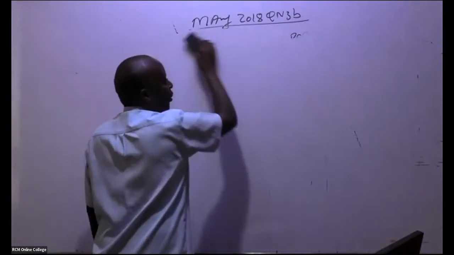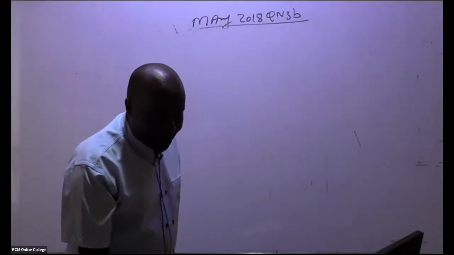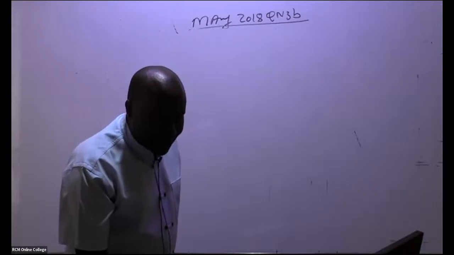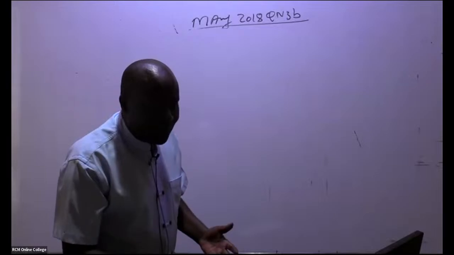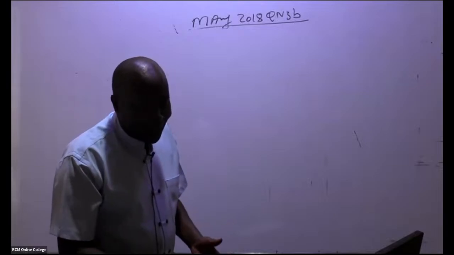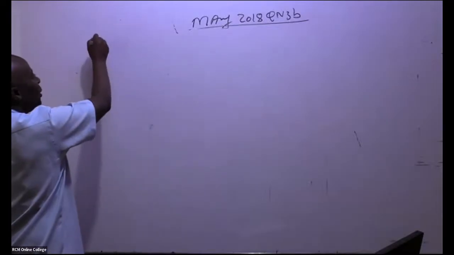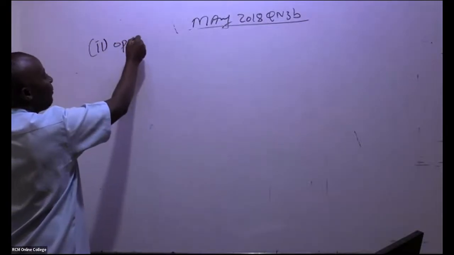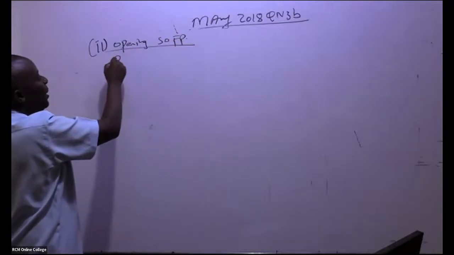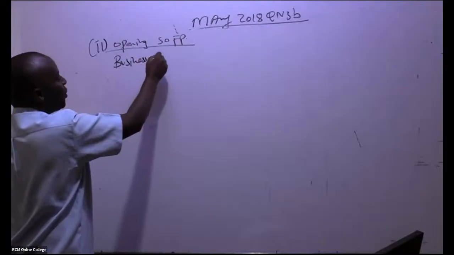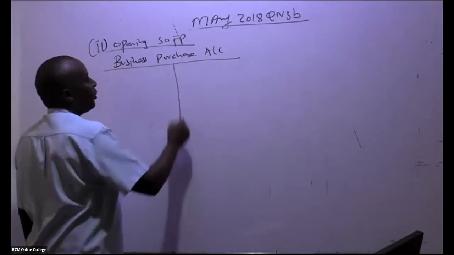But before that, it will be very important to do a business purchase account, also known as the purchasing account. So this is number 2, where they want the opening statement of financial position, but first, I'm doing a business purchase account.